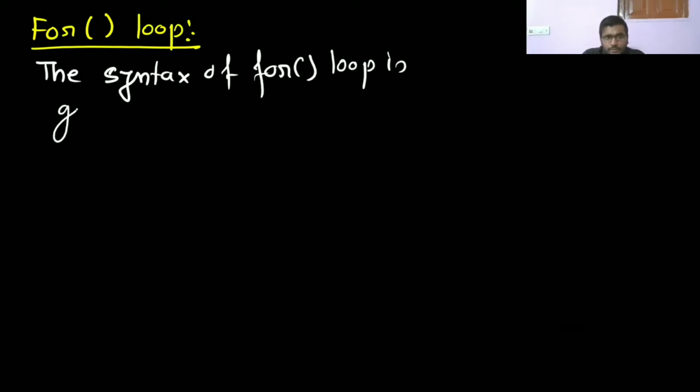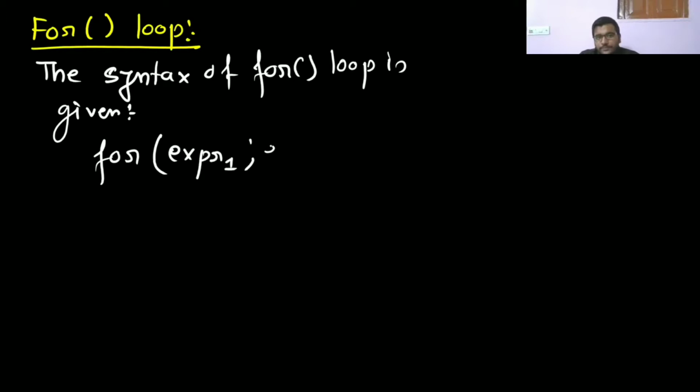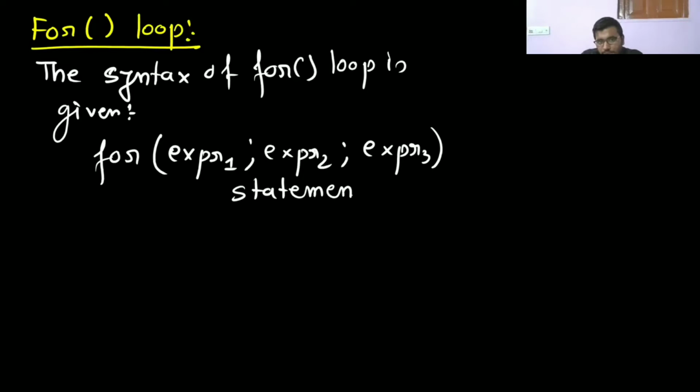It is not like first initialization, then condition checking, then increment and decrement. No, it is expression 1, then expression 2, then expression 3. Then here you are going to have a statement.